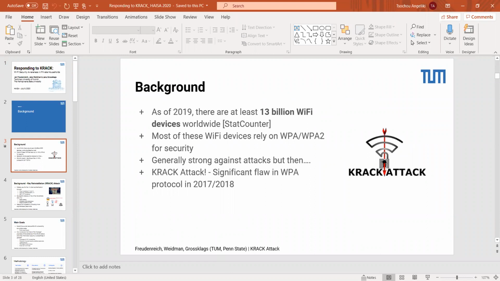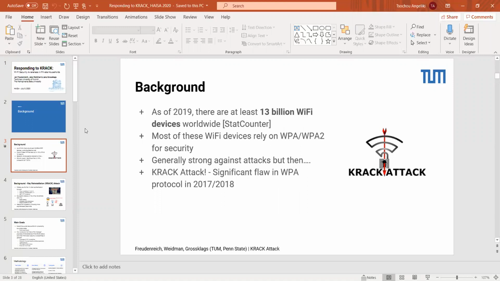Just some brief background here for what we were looking at in this paper. We were fairly interested in some breaking news in 2017, 2018, when a very significant flaw was discovered in the WPA protocol, which impacted both Wi-Fi networks secured with WPA and WPA2, the so-called KRACK attack, K-R-A-C-K. At the time that this vulnerability was discovered, it would be impacting somewhere in the range of 13 billion Wi-Fi devices worldwide. This was something that was incredibly impactful.